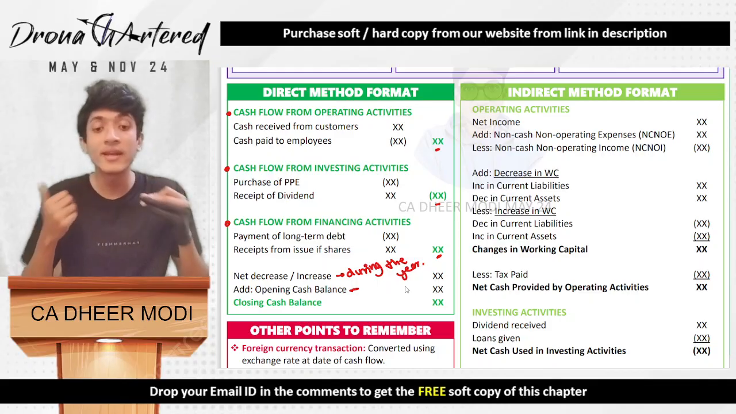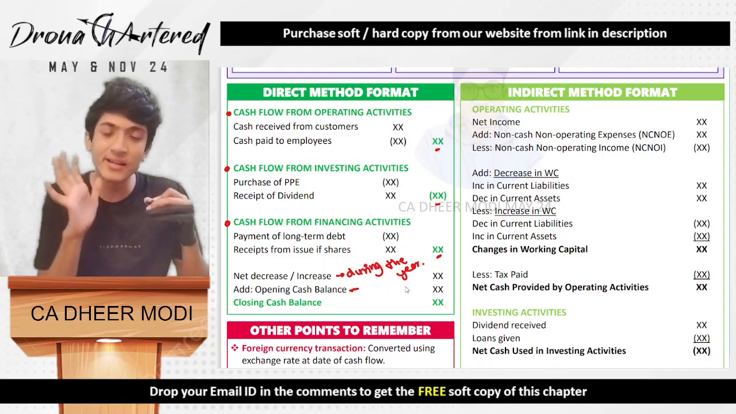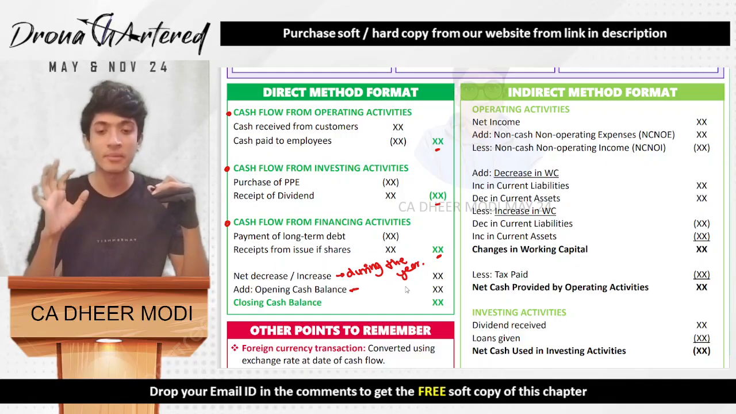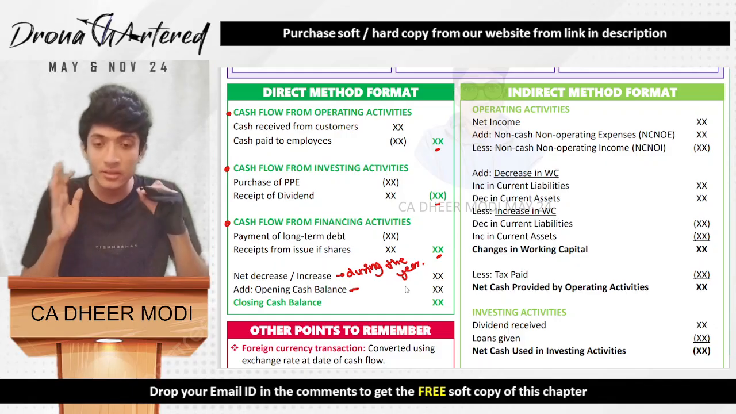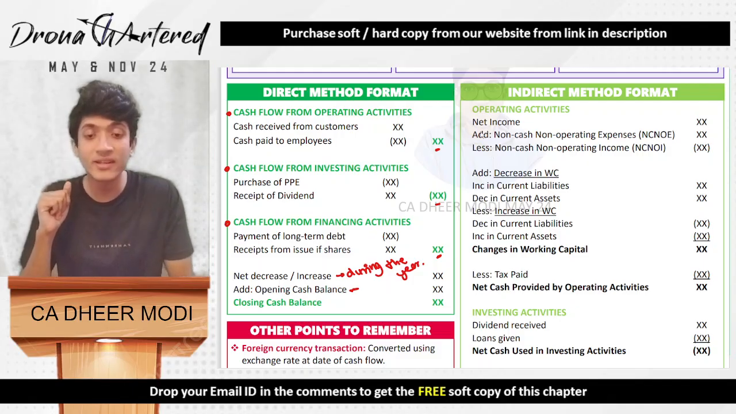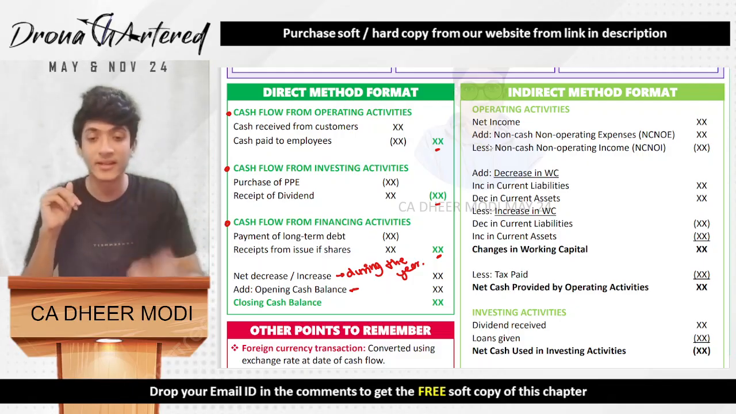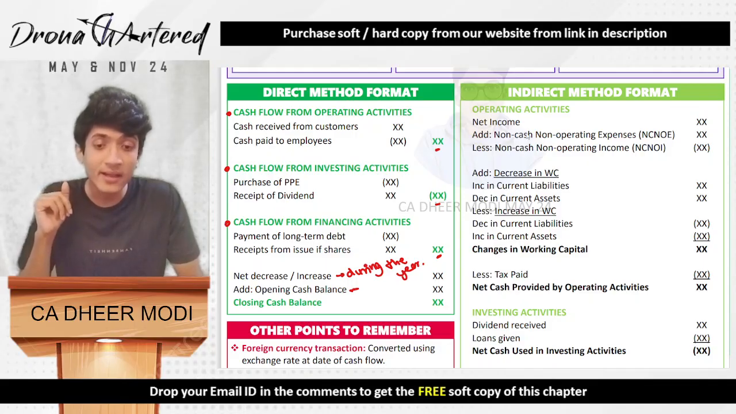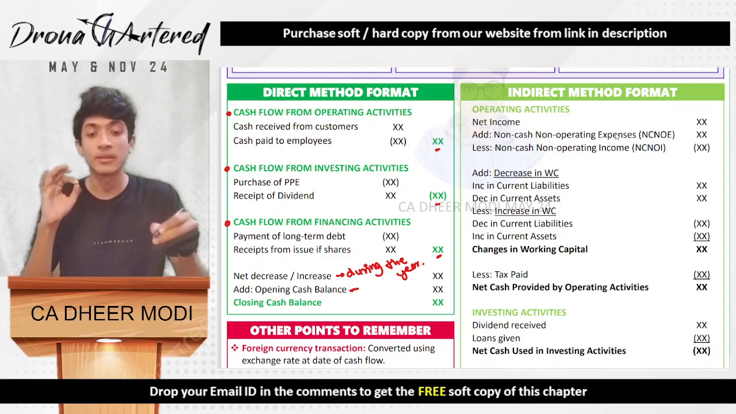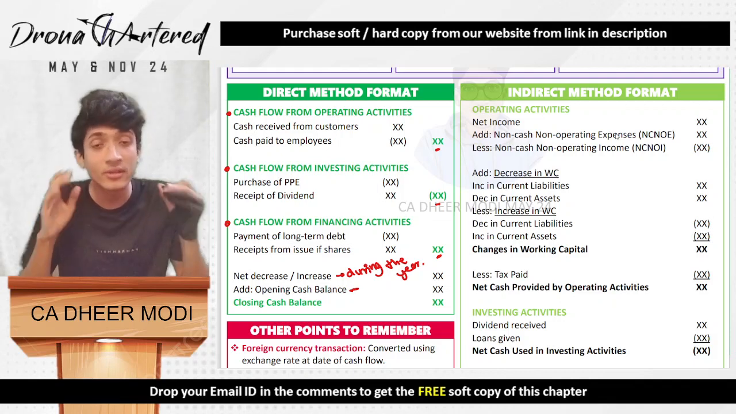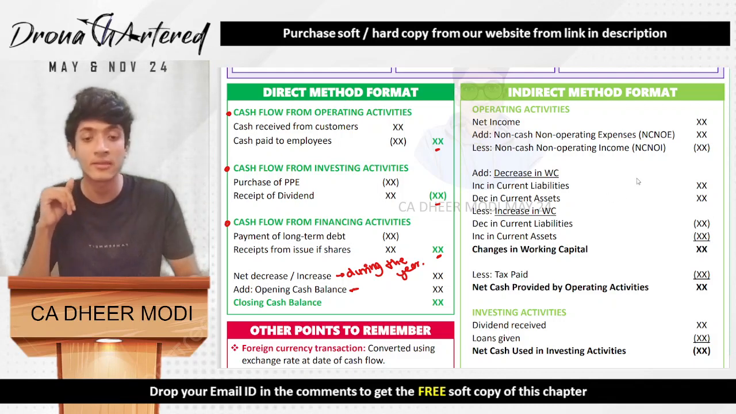Okay, now next is your indirect method format. Indirect is a little complicated. I will not go into the logic as to why something is being added or subtracted. I will help you to learn the format. So you start with your net income. Then you add non-cash, non-operating expenses, that means any expenses that are not in the nature of cash. What is such an example?